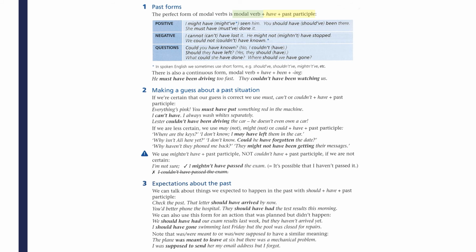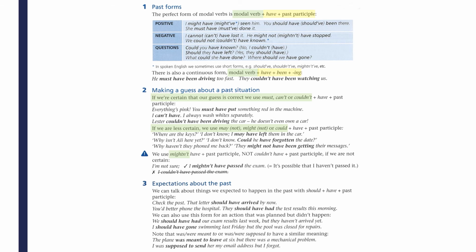When you want to use the continuous form of the modal verb, it is again similar to the present perfect tense. Now, once you've understood how the perfect form of a modal verb is formed, as you can see from the examples of the positive, negative, and question forms, we can move on to making guesses. If you look at these notes, you will notice that the ranking in terms of certainty of all the modal verbs are still the same.